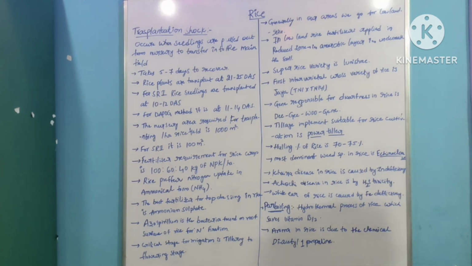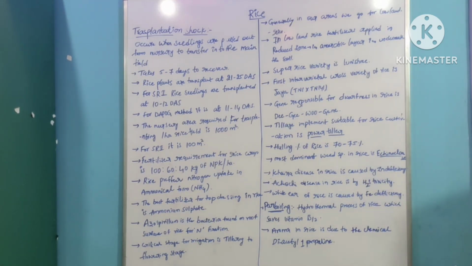The most dominant weed species in rice is Echinochloa species. Khaira disease in rice is caused by zinc deficiency, and Akiochi disease is caused by H2S toxicity. This one is by zinc deficiency and this one is by H2S toxicity. White ear of rice is caused by iron deficiency.